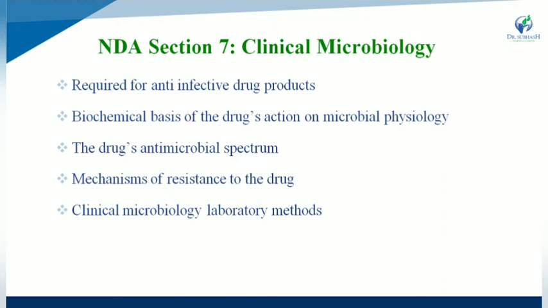It covers the biochemical basis of the drug's action on microbial physiology, the drug's antimicrobial spectrum, the mechanism of resistance to the drug substance, and lastly the clinical microbiology laboratory methods.